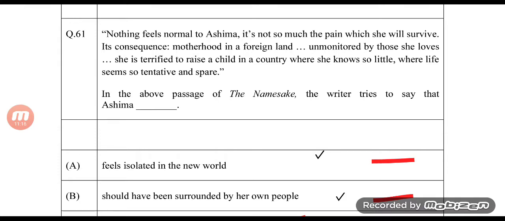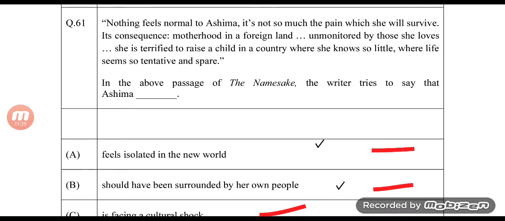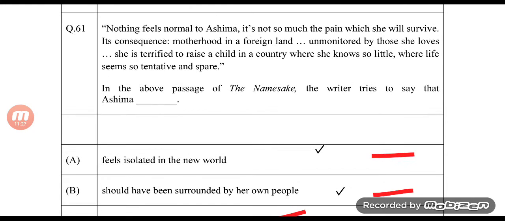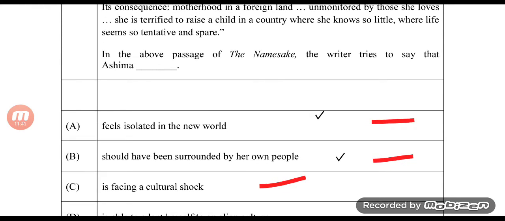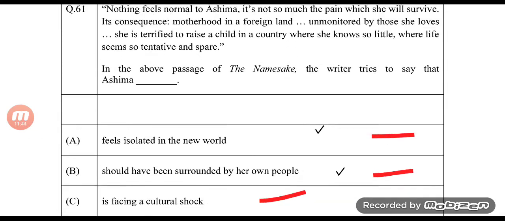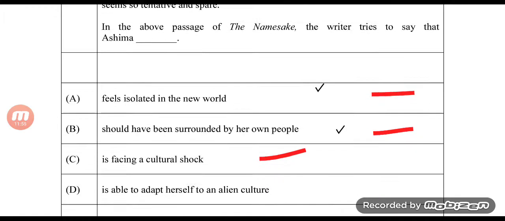It did not really seem to me that. I mean, of course, I've read the entire novel, The Namesake, and I know that it is about cultural shock. But in this passage particularly, I did not feel that cultural shock was very prominent, I would say. It wasn't very apparent here. So I thought that it should be A and B, but the answer is A, B, and C. So okay, of course, cultural shock is there, but I just could not find out where it is in this passage. But maybe this motherhood in a foreign land, maybe that is what they can say is the cultural shock.